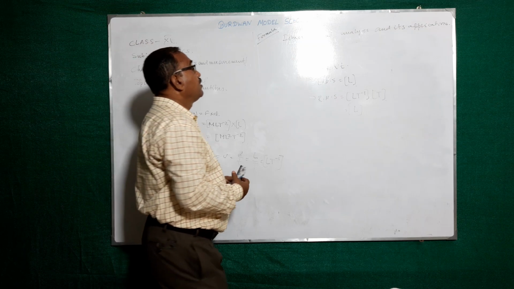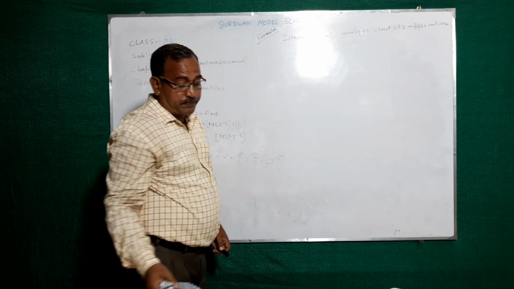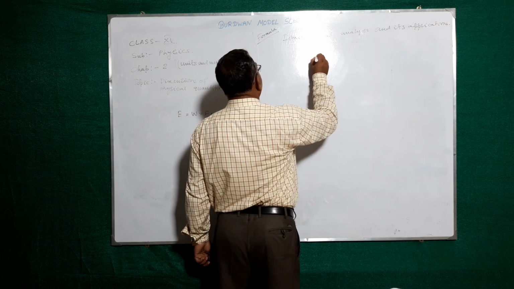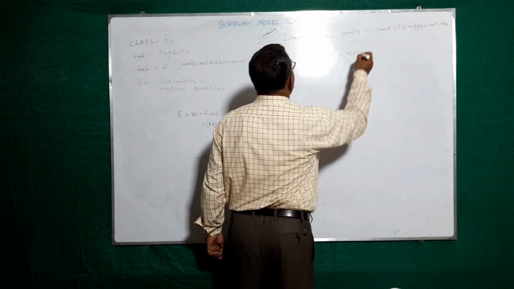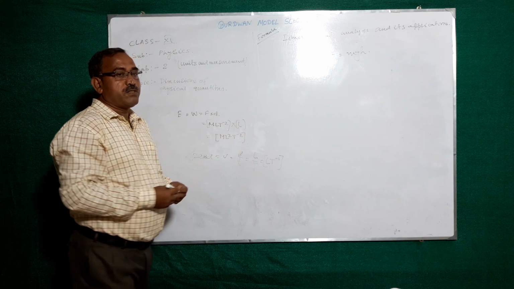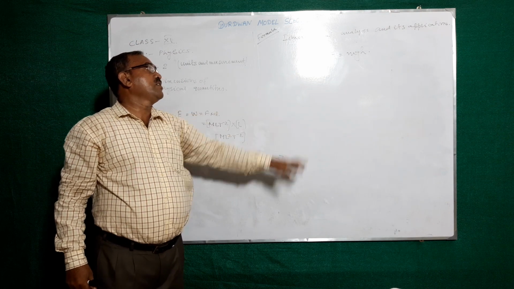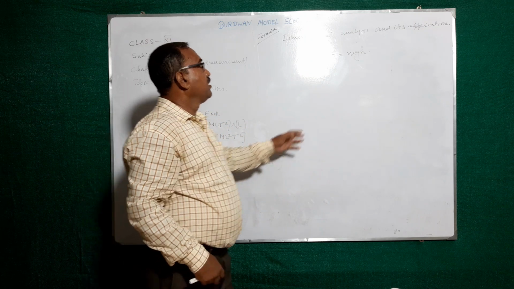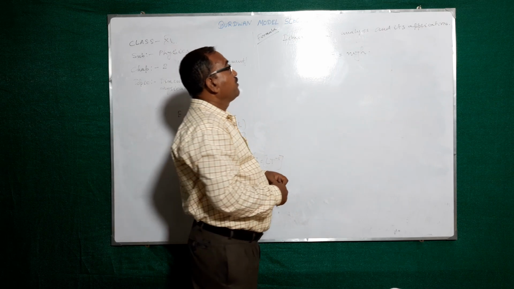Suppose, next example, from your books, you know it. Half m v square equal to m into g into h. Half m v square means kinetic energy. m g h means potential energy. Are both dimensionally equal, yes or no? We check it.